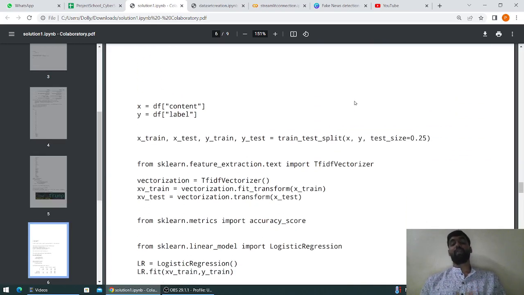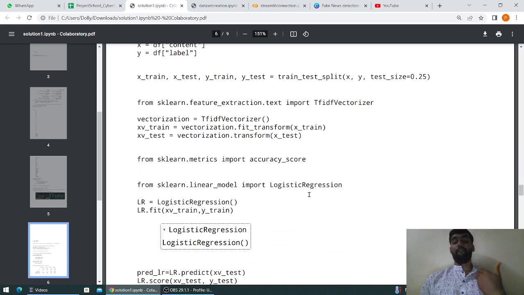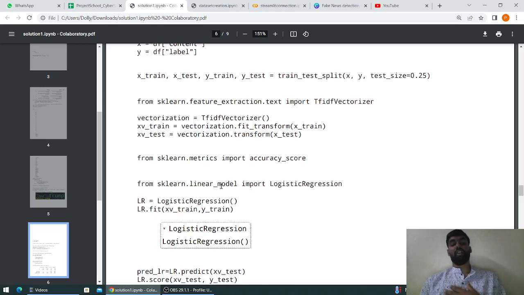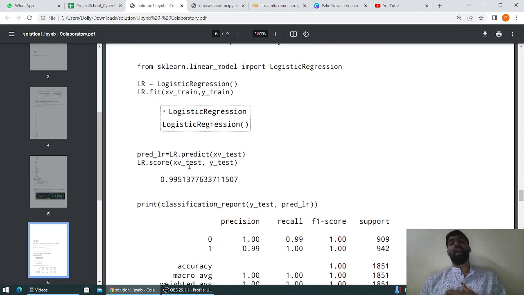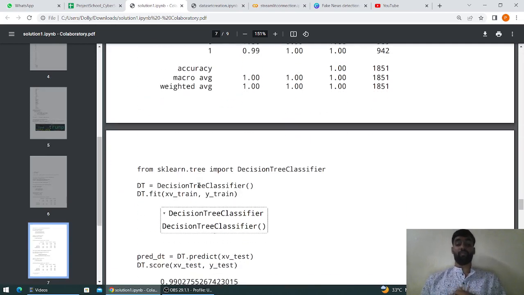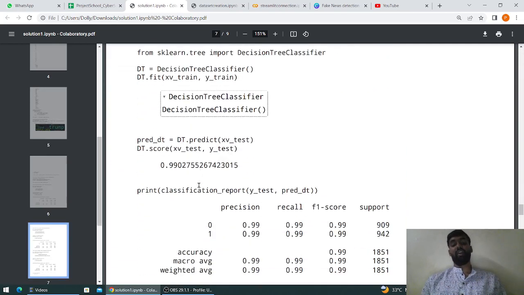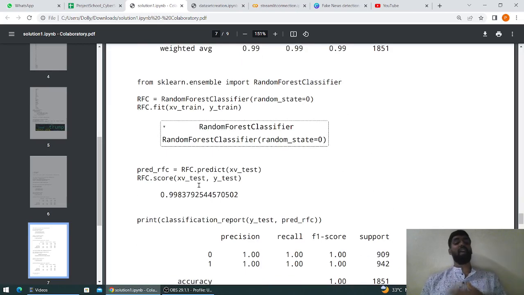Now, I have split the data set into two, that is train and test, converted the train data set into vectorized format, and fitted the model, that is the logistic regression. After fitting the model, I gave the test input to the model and predicted the output, which gave 99.5 accuracy. The same with the decision tree and the same with the random forest.